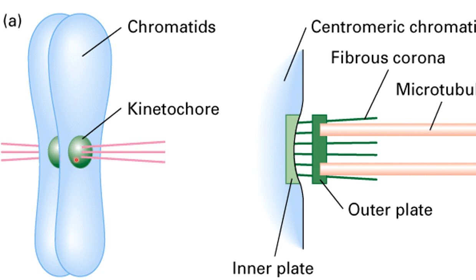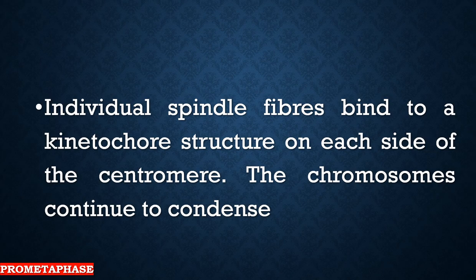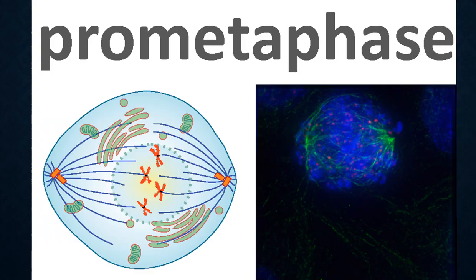So every spindle fiber will connect to one arm of the chromosome, and after that, preparing it for what? For separation, because every spindle fiber will pull up, and then the chromosome will be separated. All right, so the individual spindle fibers bind to a kinetochore structure on each side of a centromere, and also the chromosomes continue to condense.